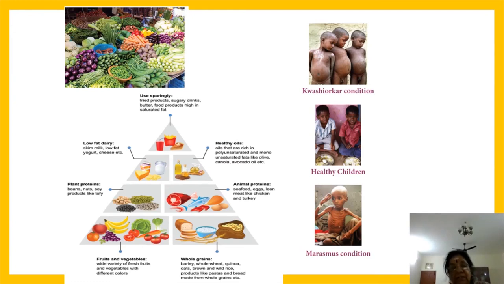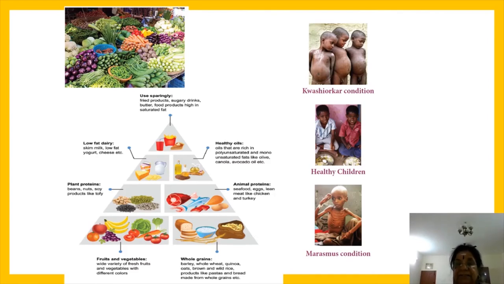In our textbook, first it is said that we have seen that cells are the basic unit of life, otherwise living being. A group of cells forms tissues, and these tissues form organ and organ system.